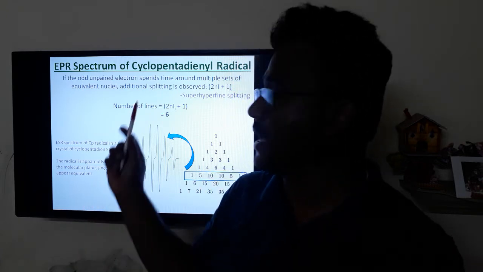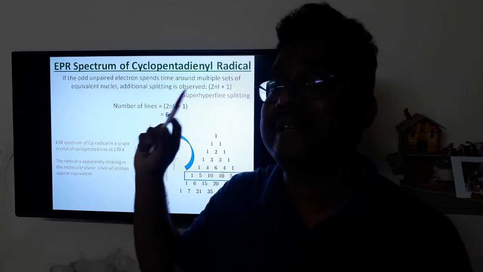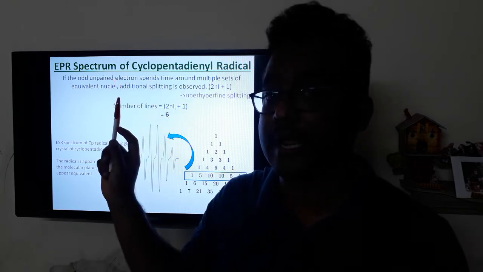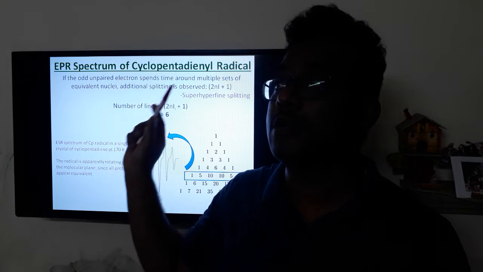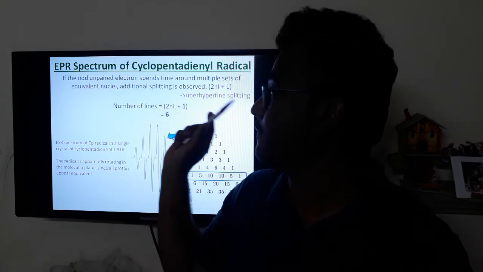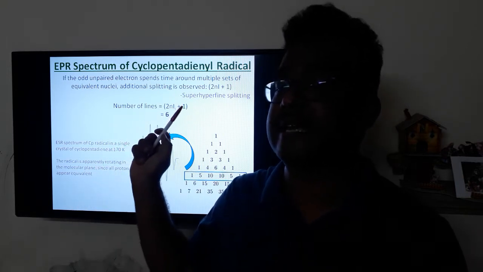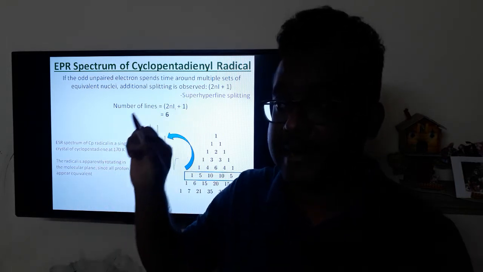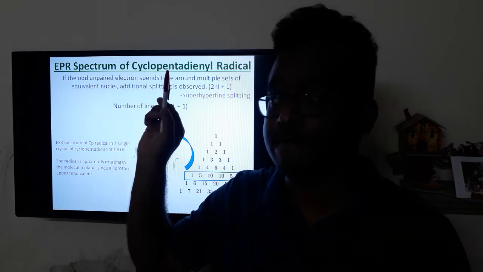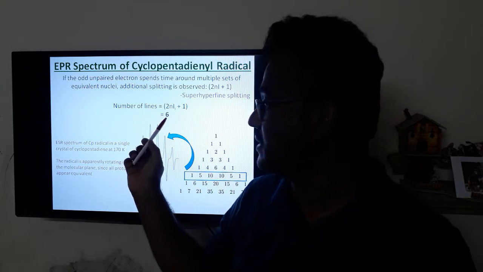If the unpaired electron interacts with multiple equivalent nuclei, it can give 2NI plus 1 peaks, which is called super hyperfine splitting. The simplest example is the cyclopentadienyl radical, where the unpaired electron interacts with 5 equivalent hydrogen nuclei to give 6 peaks.